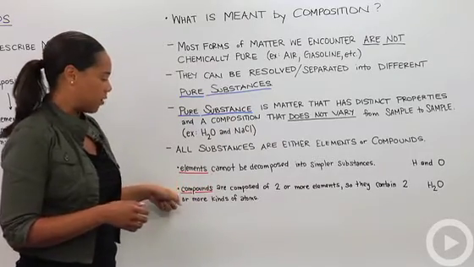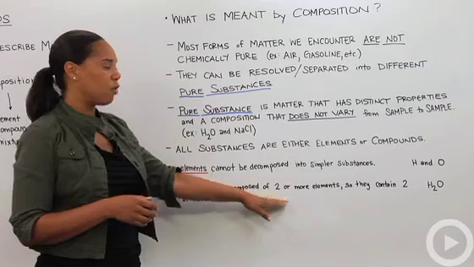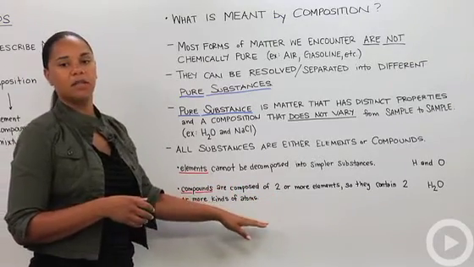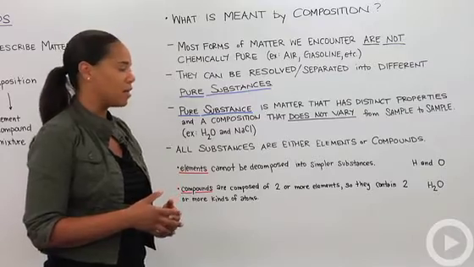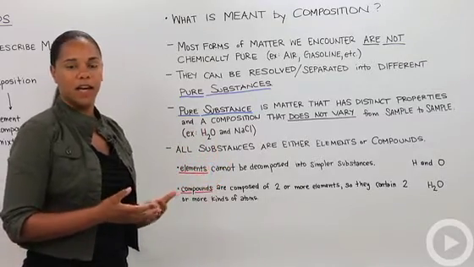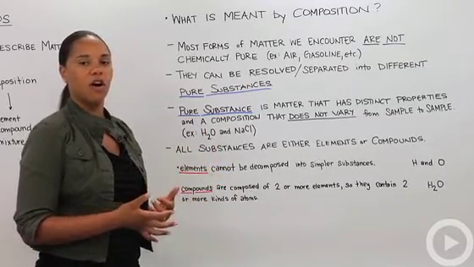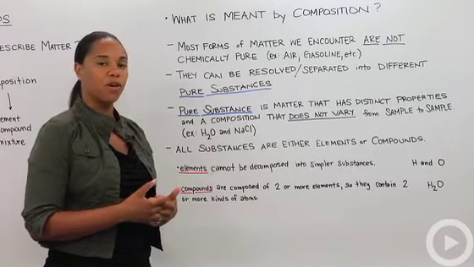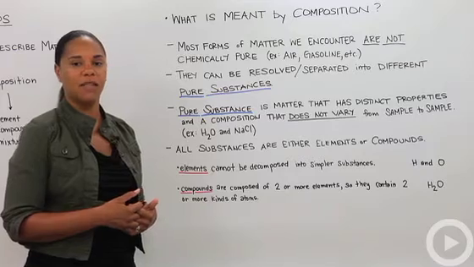A compound, on the other hand, is composed of 2 or more elements, and so it contains 2 or more kinds of atoms, 2 or more different types of atoms. For instance, again, in water, hydrogen and oxygen are the elements and the compound is water. And those are pretty much the basic differences between elements and compounds.